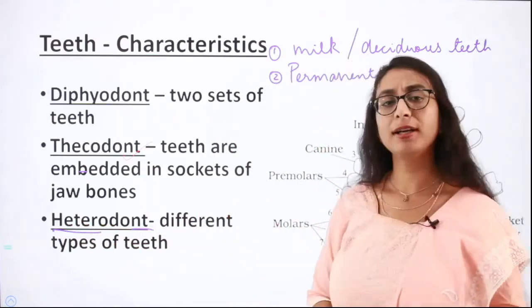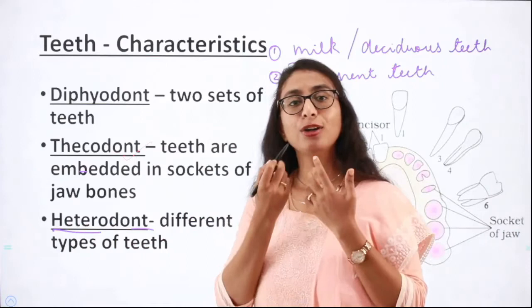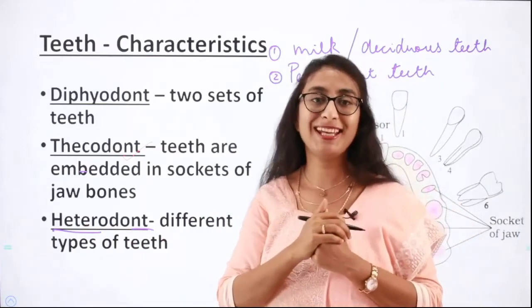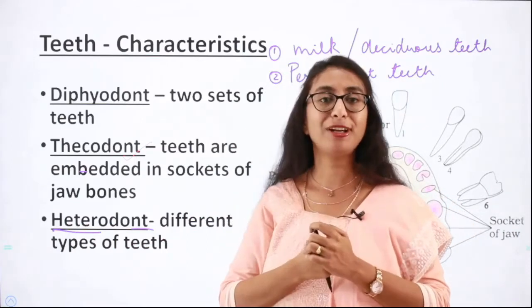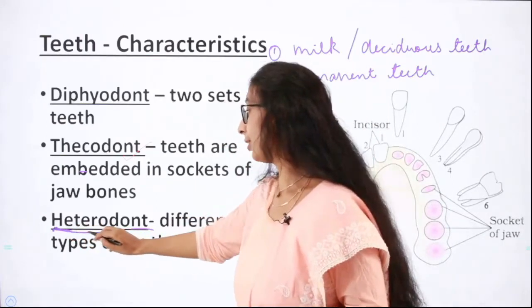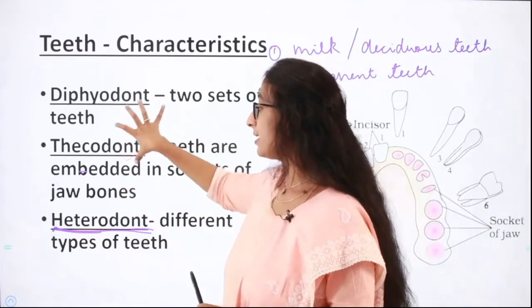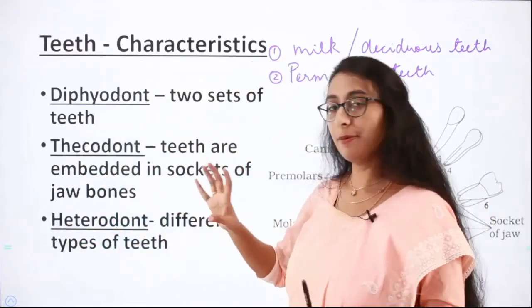What is heterodont? We have different types of teeth, right? If you check your teeth, not all the teeth are similar in nature. We have 4 different types of teeth. That nature of the teeth is called heterodont. Got it? So these 3 important characteristics of the teeth are very important.